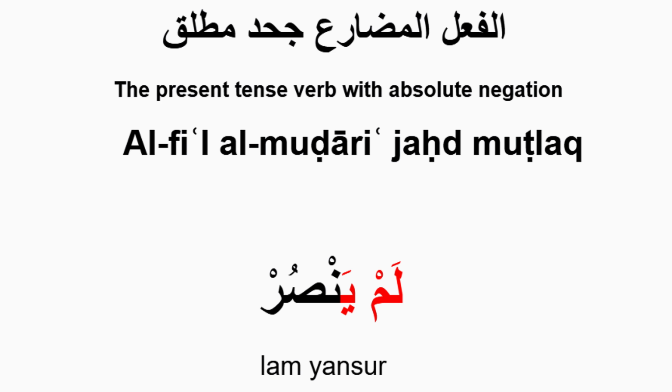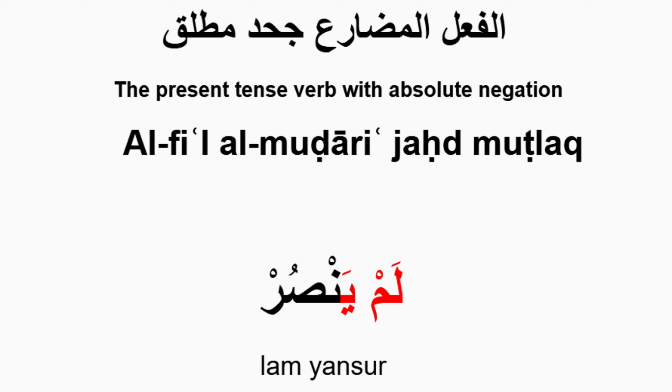Again, a person that is mufrad, and مذكر meaning a male person, and غائب meaning a person with whom we are not involved in the conversation. That is a third person. لم ينصر, he did not help. Basically, this form is exactly the opposite of الفعل الماضي, that is of نصر, because نصر means he helped, and lam yansur means he did not help.